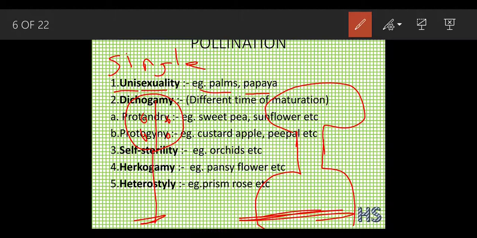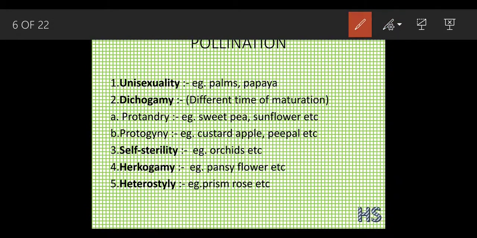But in some cases, like cucumber, the male and female flower may be born on the same plant, but they will definitely need agents like insects for favoring pollination. So it can be called cross pollination also.